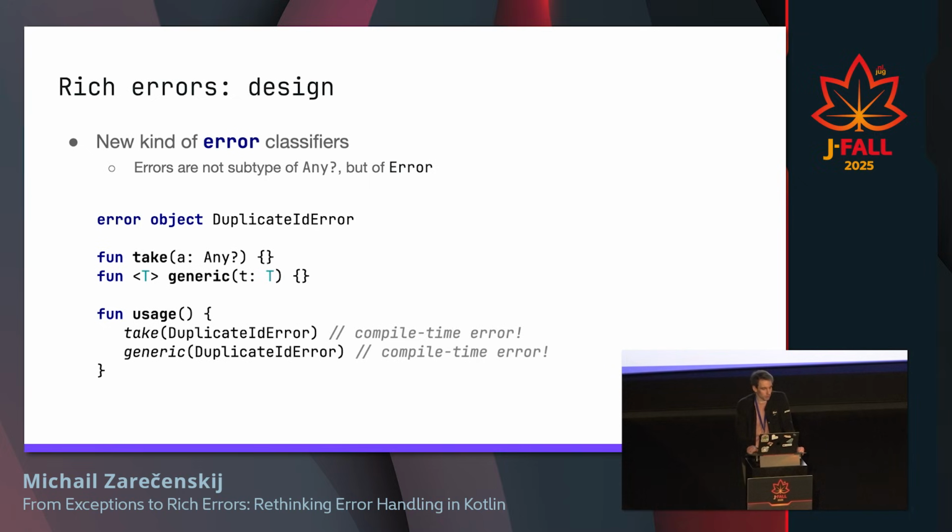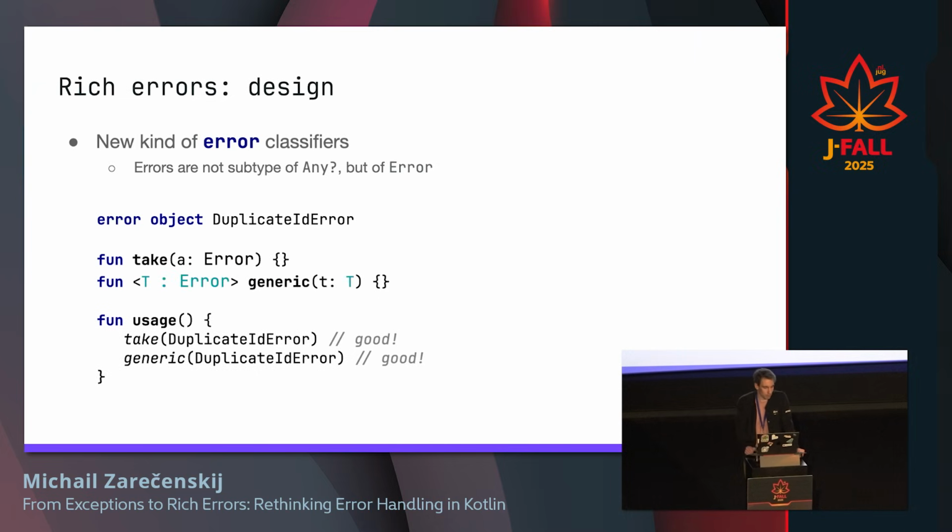Or for instance, when you have a generic, you cannot pass an error where just T is expected. But you can specify a new bound Error, and then everything will work. And this is important for us for type safety, because errors are not regular values in a way that they need special treatment before being used later in your code.